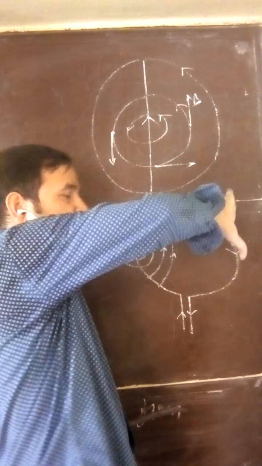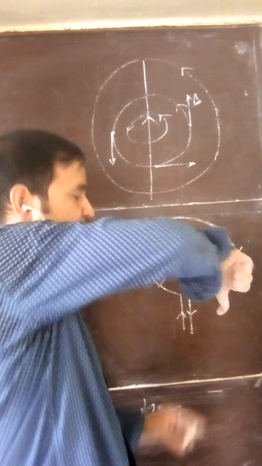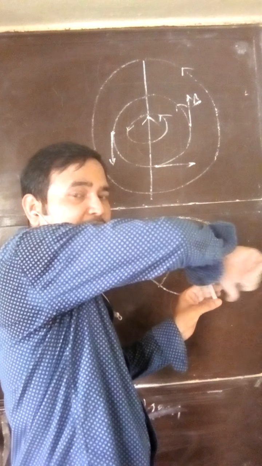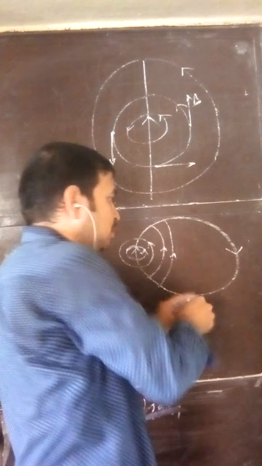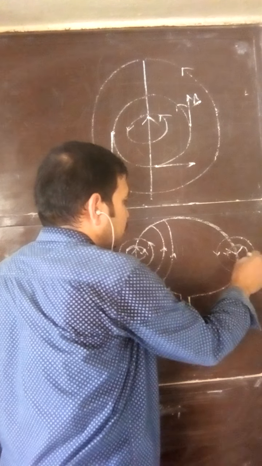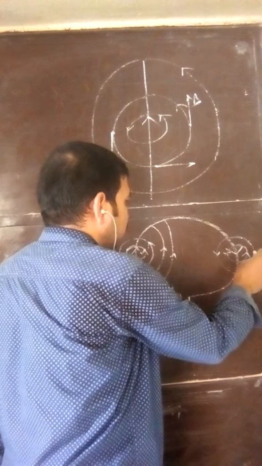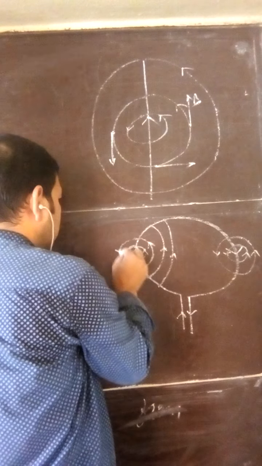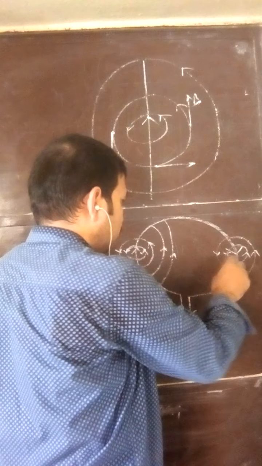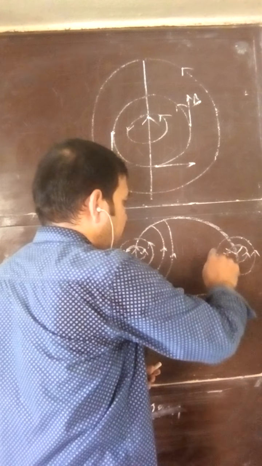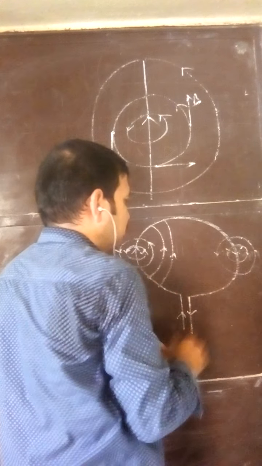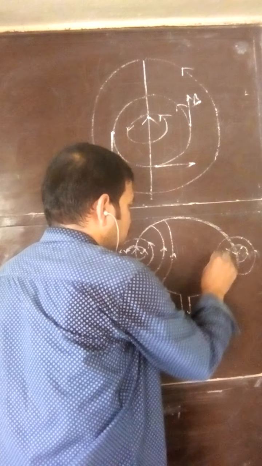Similarly here, the current is going downward, enclose this. Hold this in the right hand, this is the direction of current, this is the pattern of magnetic field line. So this is the pattern.